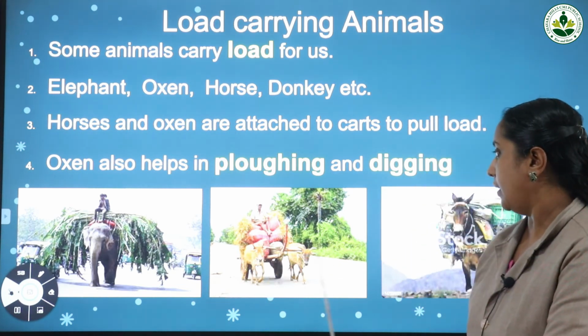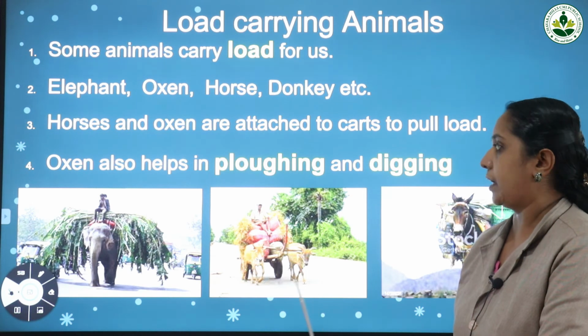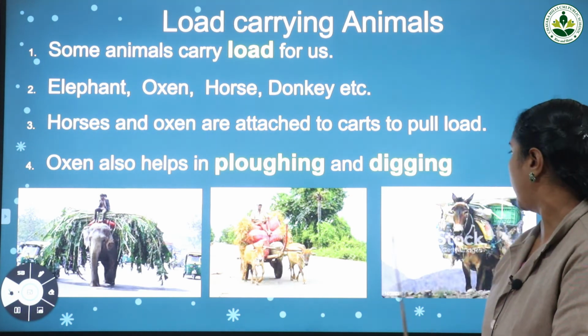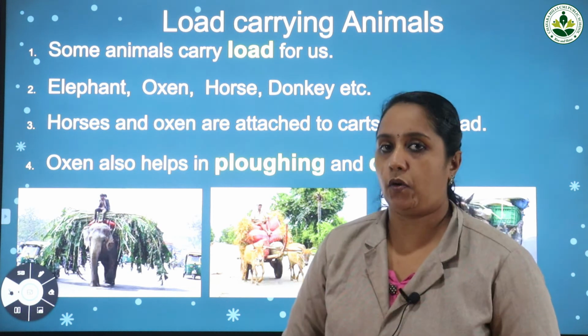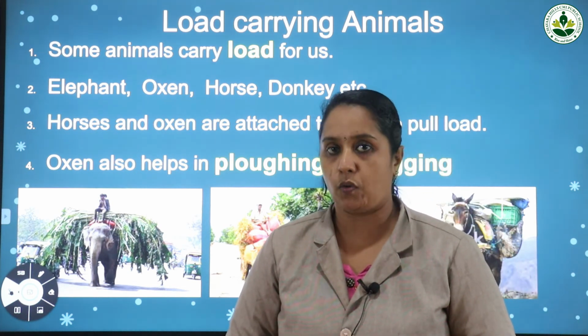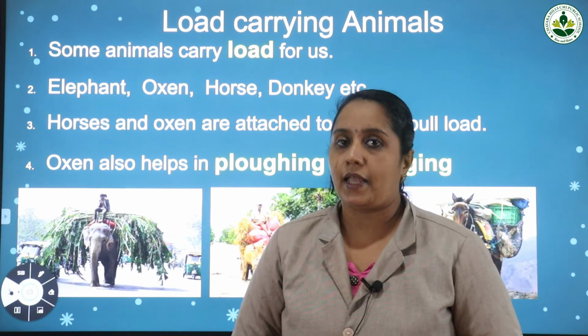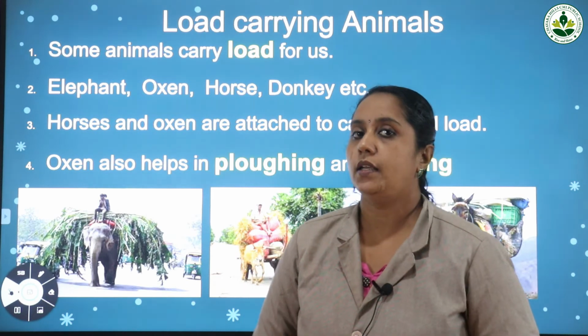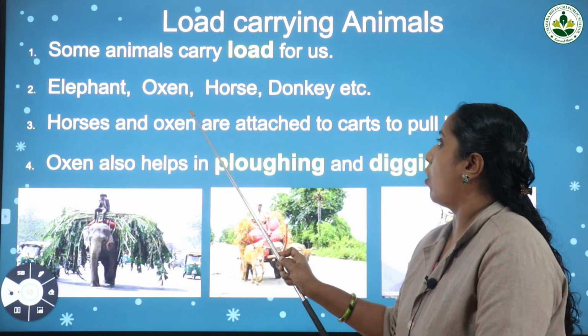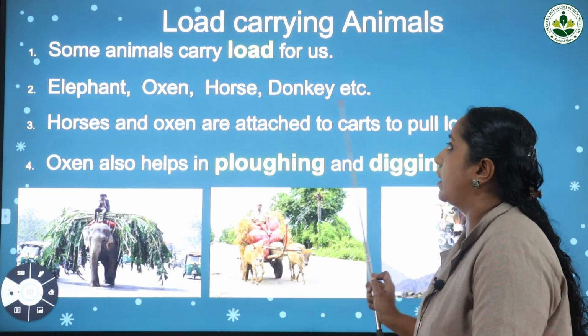Now here you can see the bullock is pulling the cart. Now here this is the donkey, an image of a donkey. Donkey is carrying a heavy load. So many animals are used for carrying heavy loads. Animals that carry heavy loads normally have specific names like elephant, oxen, horse, donkey, etc.